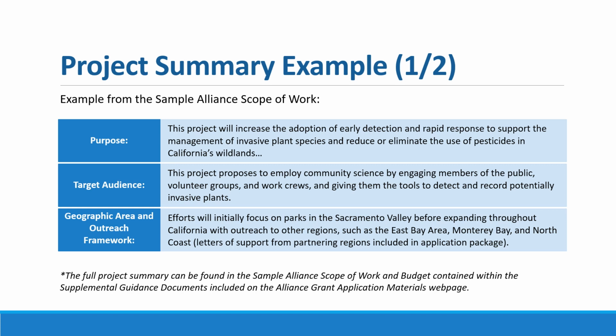Here is an example of a project summary and includes some sections that we have just discussed, including the purpose, the target audience, and the geographical area and outreach framework. Note that this is a snippet from a full project summary that is once again available as part of the guidance documents posted on our website.